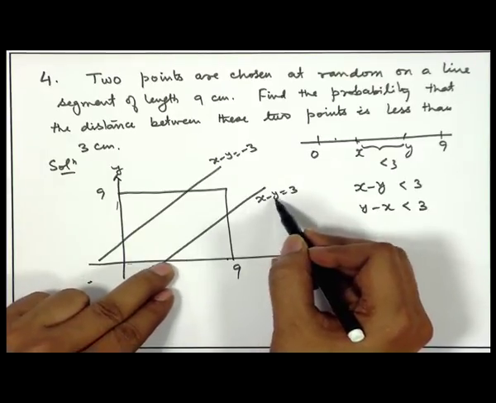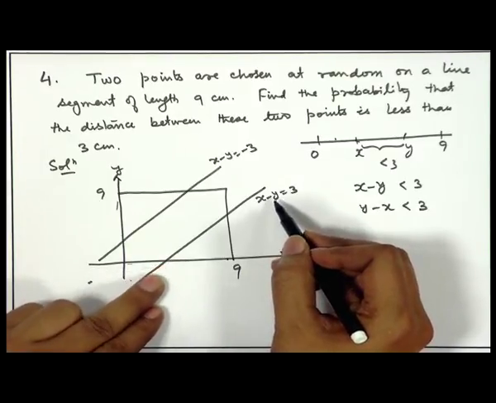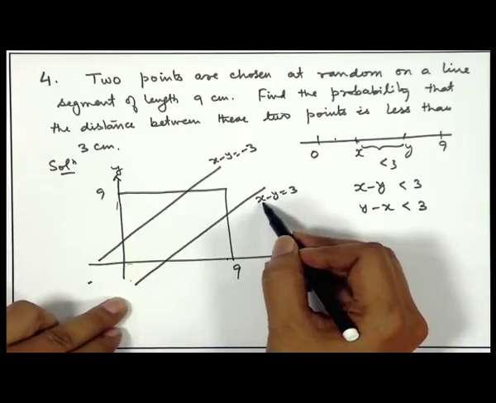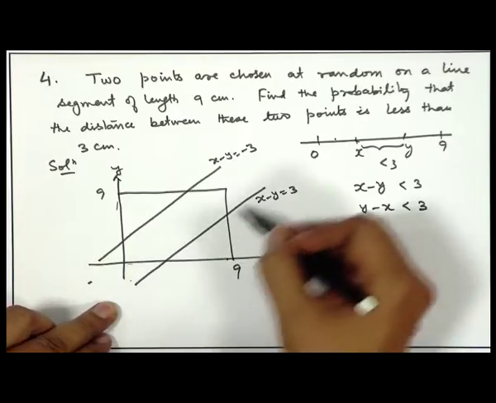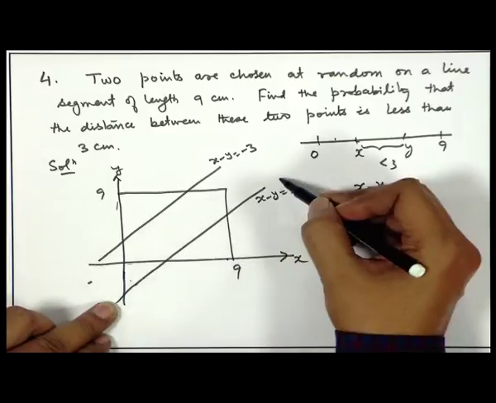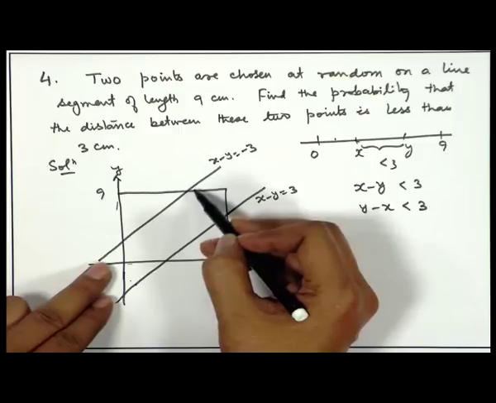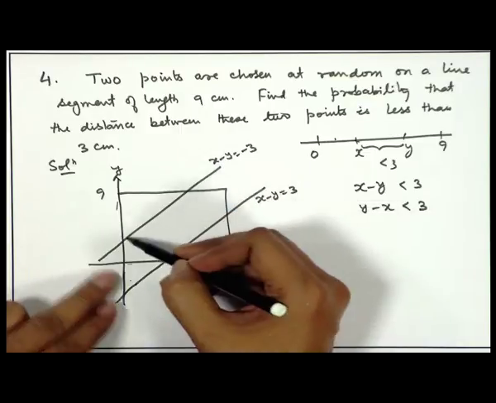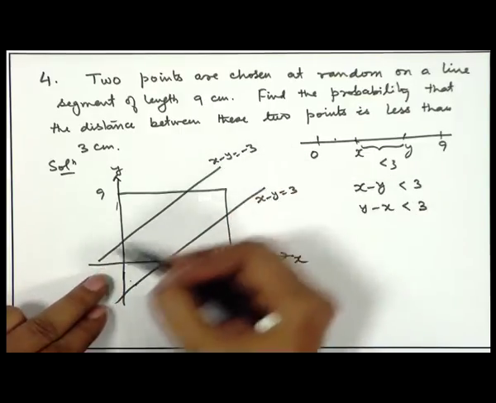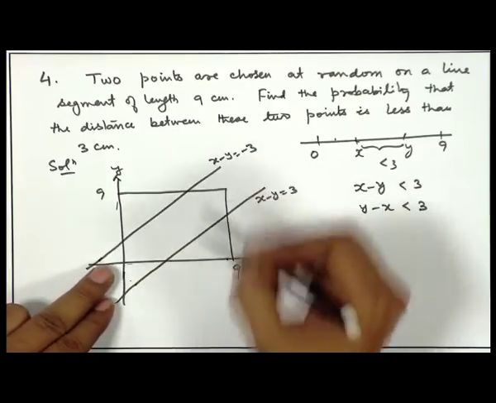If y is equal to 0, x equal to 3, if you consider x is equal to 0, then y is equal to minus 3. So, if you join the points and you draw it, you will get this. Similarly, on this side, if x is equal to 0, y is equal to 3, if y is equal to 0, x equal to minus 3. So, this is the line that you get here.